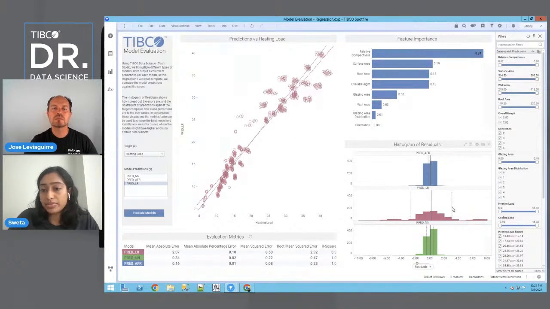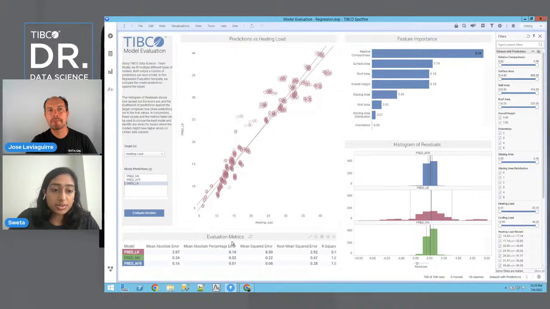Now when we have a plot of the residuals, we ideally want it to be either normally distributed or not too spread out. But we see here that the linear regression one, again, is quite spread out to some degree compared to the other two models. So these are just some visual tactics that we've used so far.